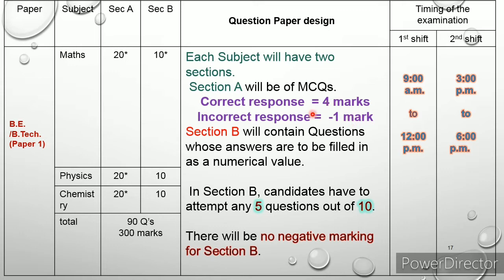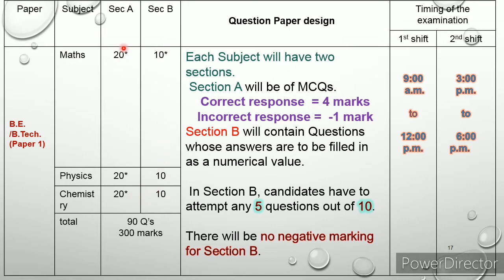That's all. But in section B, there are 10 questions from each subject. You should attempt only 5 questions. So in section B, candidates have to attempt any 5 questions out of 10 questions. Important announcement: no negative marking for section B. So you choose 5 questions from maths, 5 from physics and 5 from chemistry. These 15 questions have no negative marks. If it is correct, 4 marks will be given. So try to attend these 15 questions. Don't leave any questions from this.